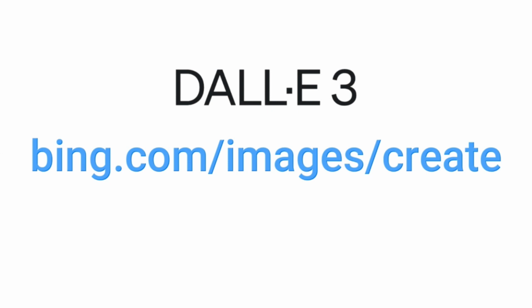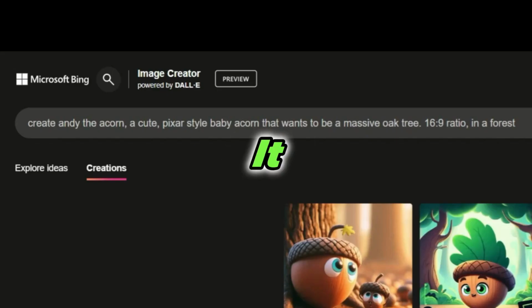Now, DALL-E 3 is a new tool that you'll find on the market. It's a stable diffusion, text to image generator, and my goodness, did it impress me. So if you head over to bing.com/images/create, if you sign up with your Microsoft account, it's going to bring you to this page over here where you get to create images.